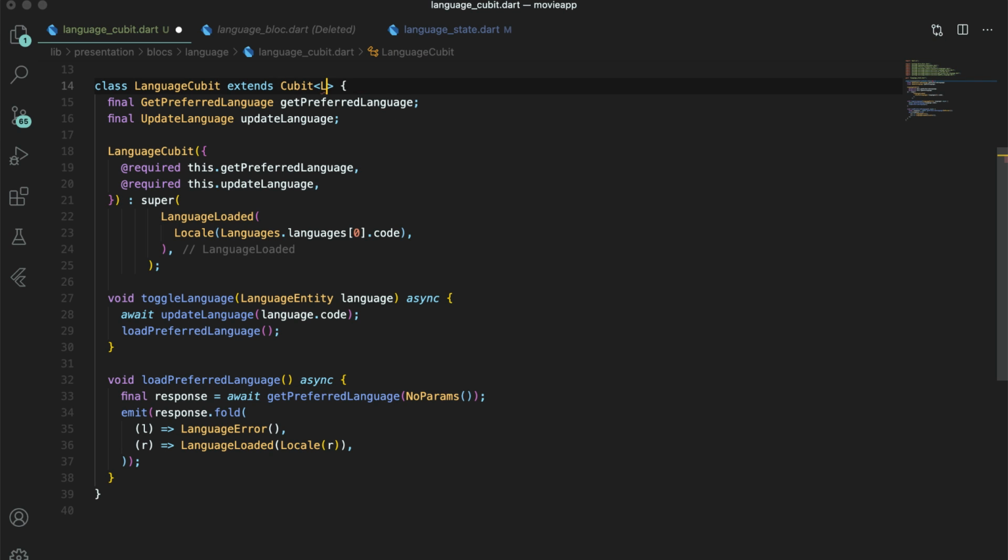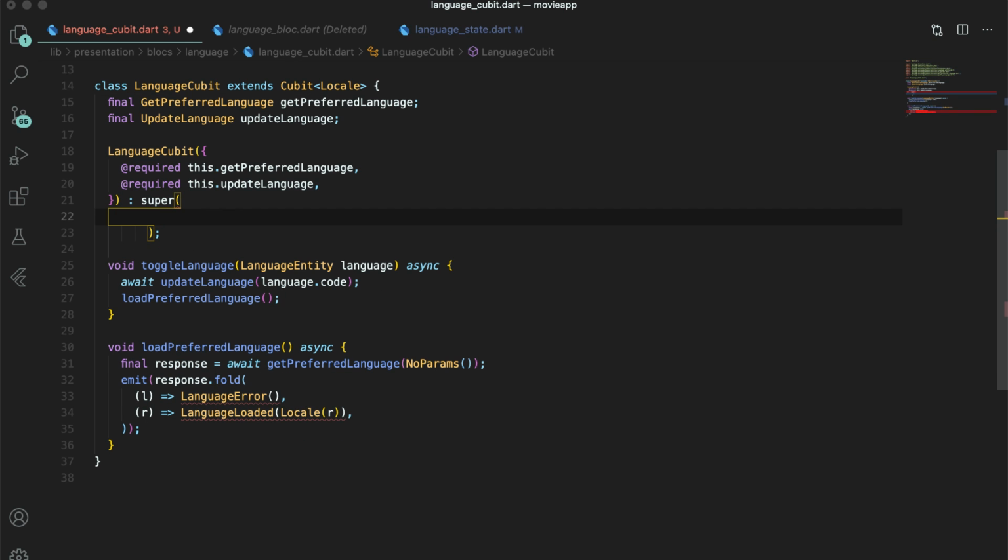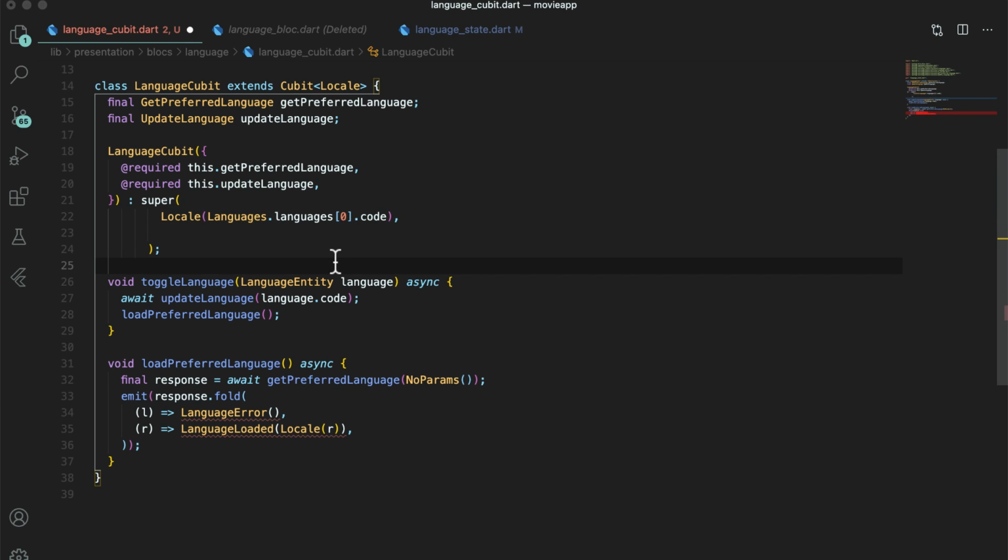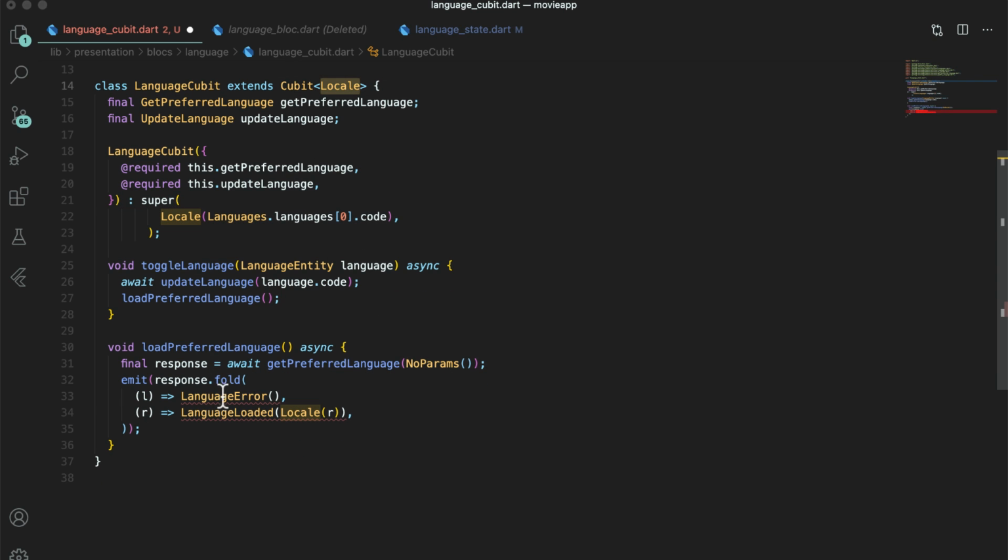First, you will remove state and use the locale variable directly. Next, set a default locale in the super as the initial locale. Now, in the load preferred language method, you will return null or the default locale.